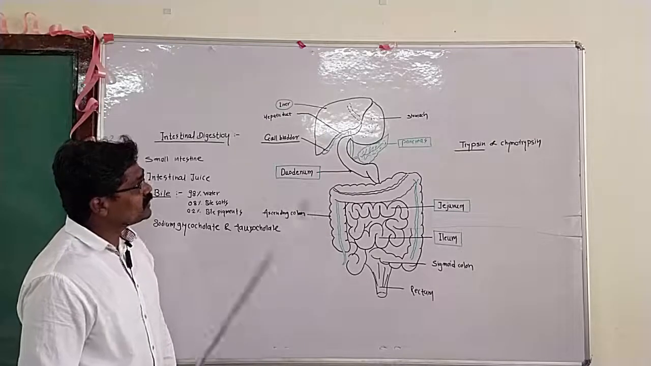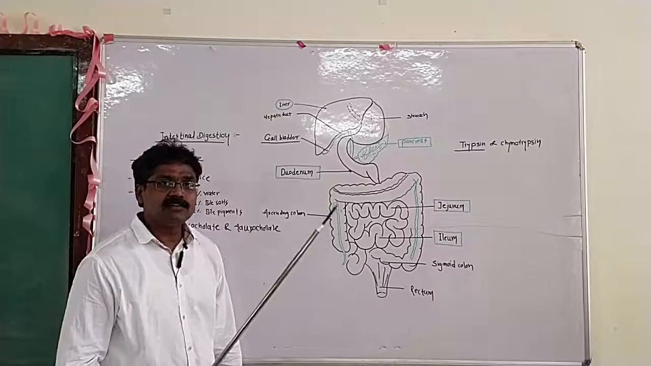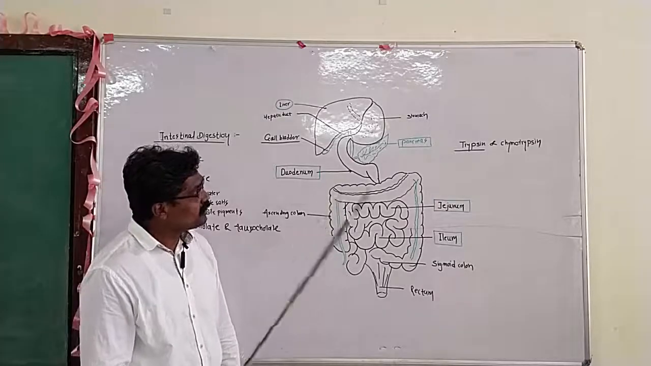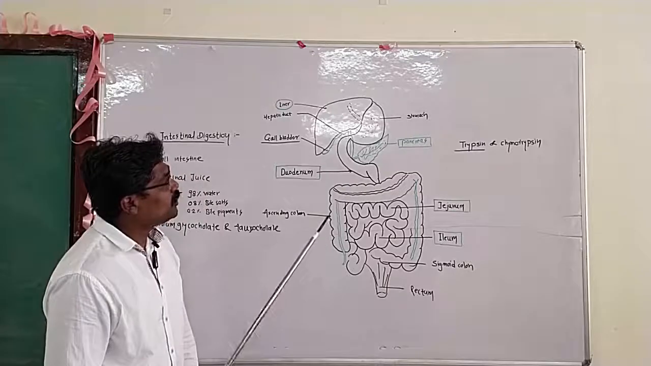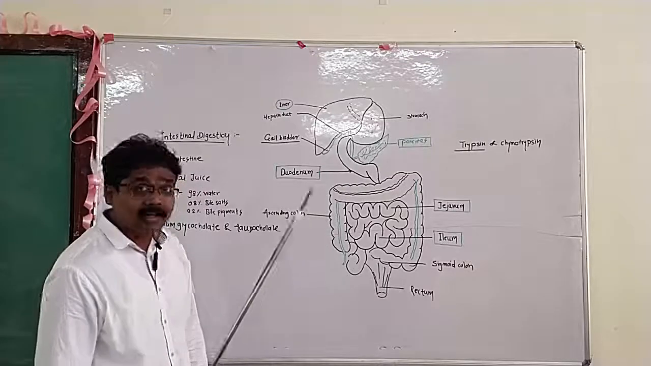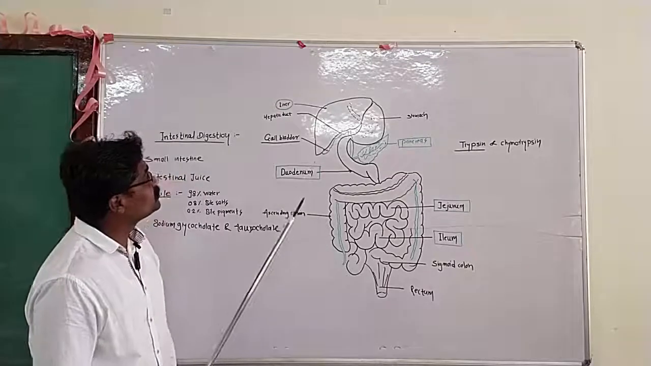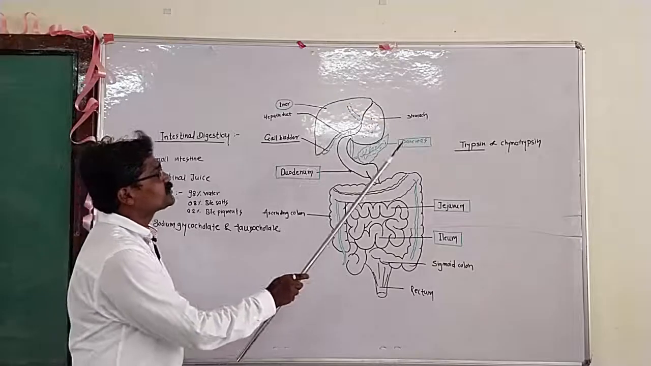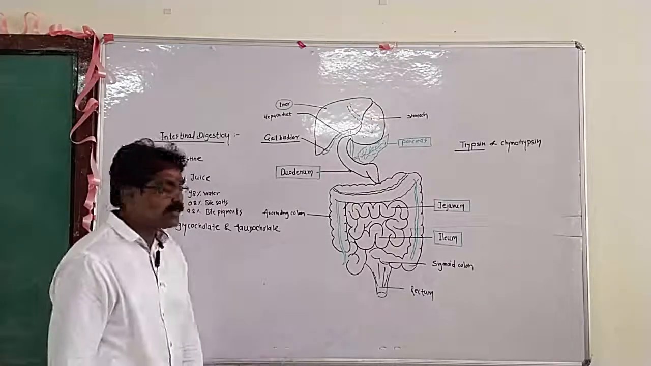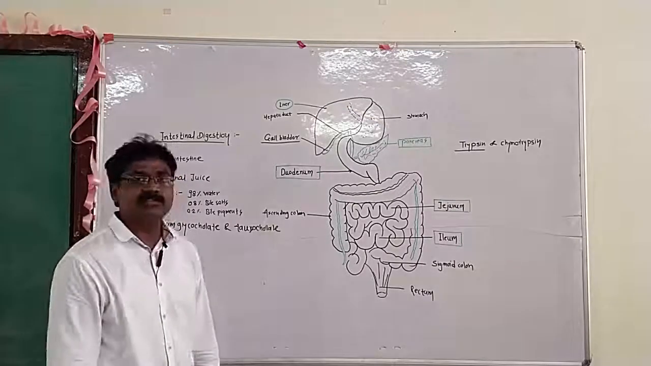In brief, this intestinal digestion is completed in our small intestine, and the two major glands which are very helpful in the process of digestion are the liver and the pancreas. So this is about the intestinal digestion.